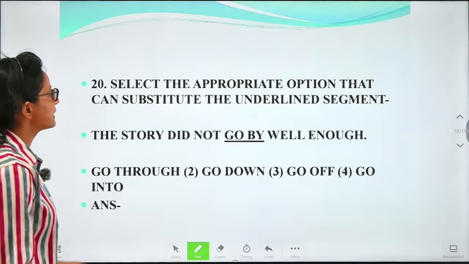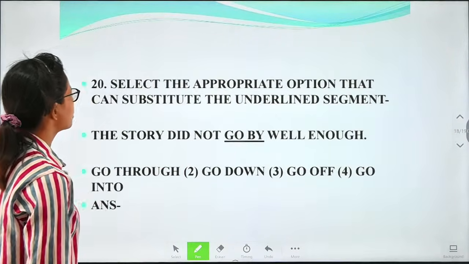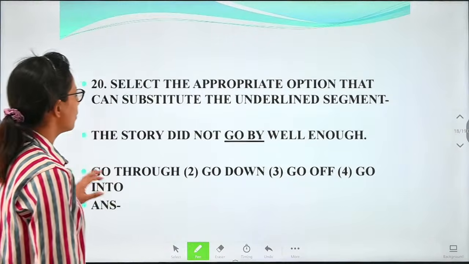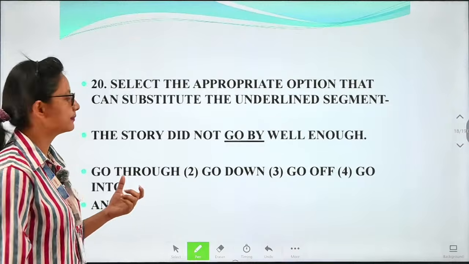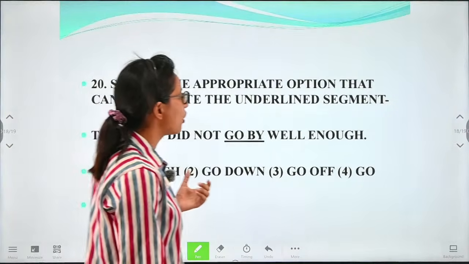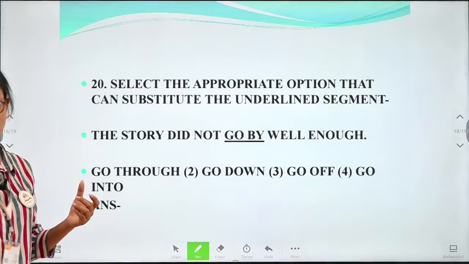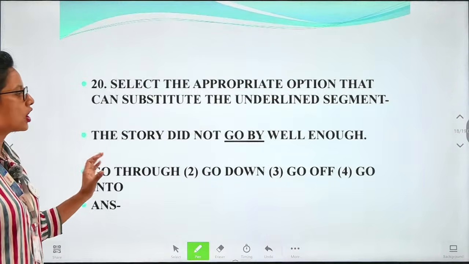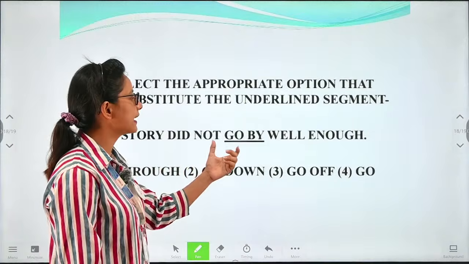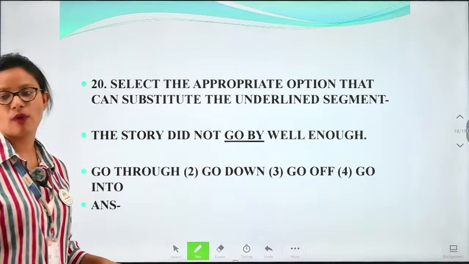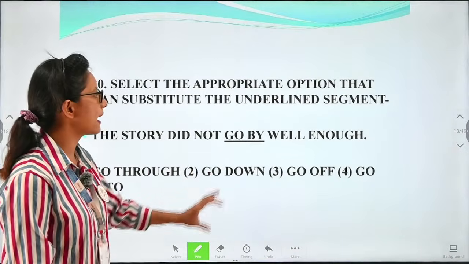Next we have: select the appropriate option that can substitute the underlined word. So we have been given a word which is underlined, go by. The story did not go by well enough. Now we have to find the word which can correctly substitute go by. So what is the word that can equally substitute the word go by?